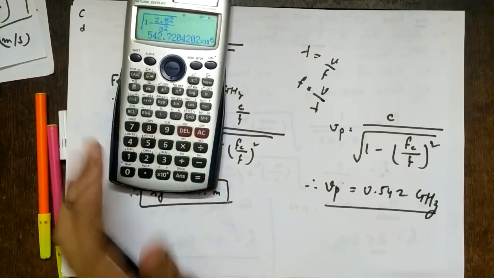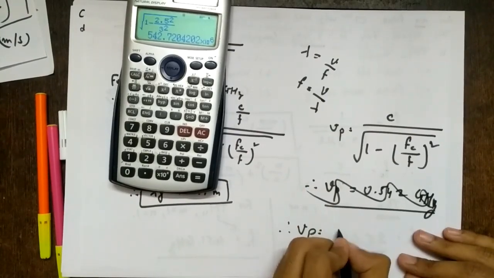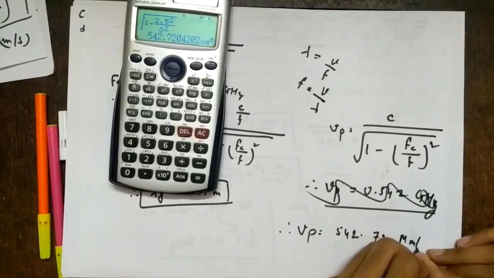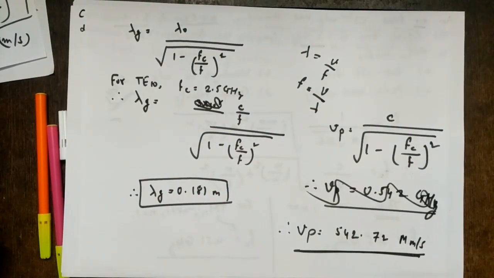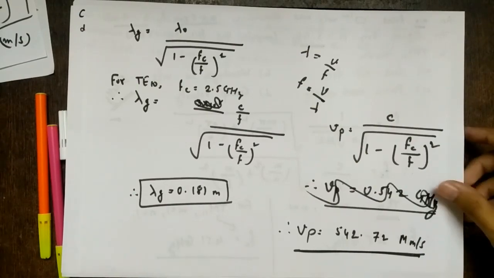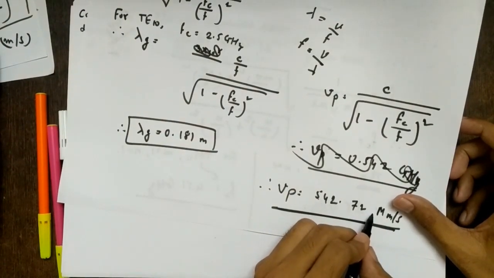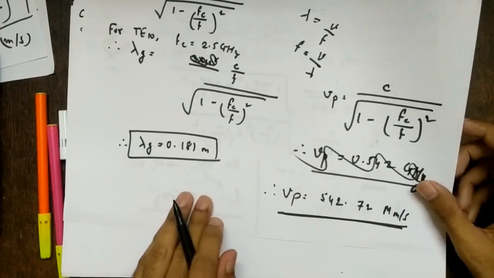Sorry, I have made some mistake. This is not frequency, right? I have made a blunder. So Vp, don't mess with your units. So 542.72 mega meters per second, or into 10 raised to 6 meters per second. So you can see it is 5.42 into 10 raised to 8, right? So it is greater than the speed of light, as I explained before.